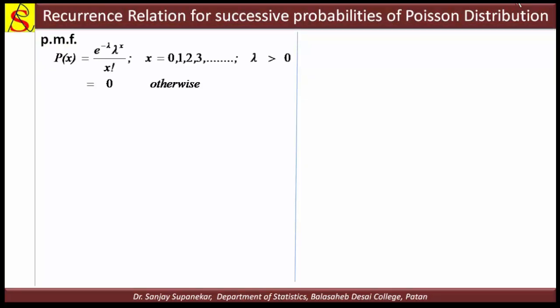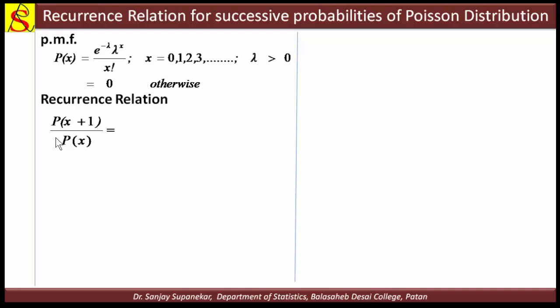We know that the probability mass function of Poisson distribution is e raised to minus lambda, lambda raised to x, upon x factorial. And for finding the recurrence relation, we take the ratio of probability of x plus 1 and probability of x.